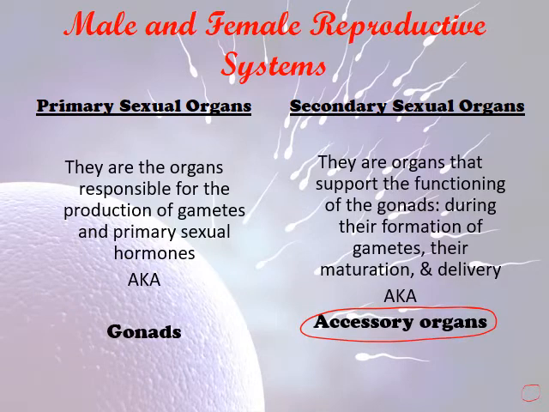So first, we have primary sexual organs. They are the organs responsible for the production of gametes and the primary sexual hormones. They are also known as the gonads, whereas secondary sexual organs are the organs that support the functioning of the gonads during their formation of gametes, their delivery and maturation. They are also known as accessory organs.